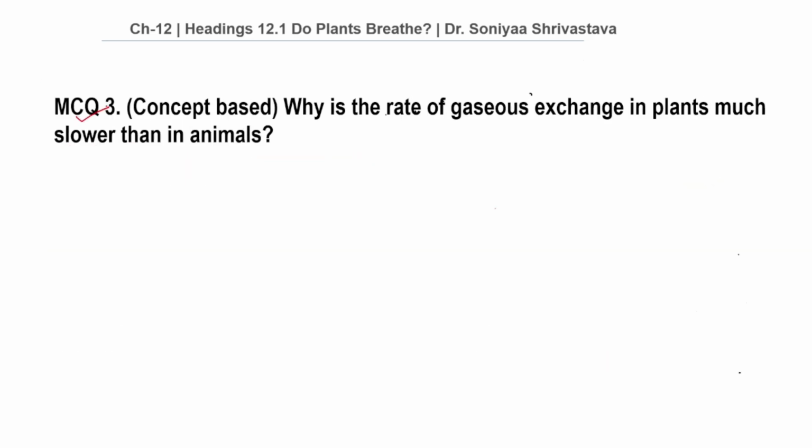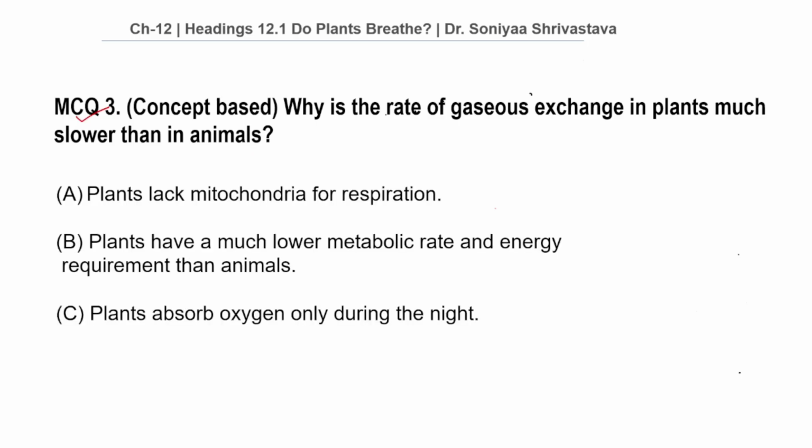Let us see MCQ number 3, which is concept based. Why is the rate of gaseous exchange in plants much slower than in animals? So before coming to the options, let's see the logic first. Student, we know that plants are stationary. They do not move around to find food or shelter. Because of that, less energy is required. So without motion or without locomotion, their overall power demands are low.